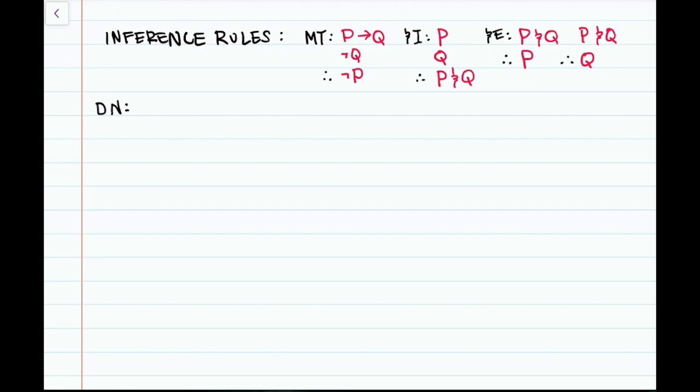This says from a sentence of the form P, we may infer its double negation, and vice versa. From not not P, we may infer P.